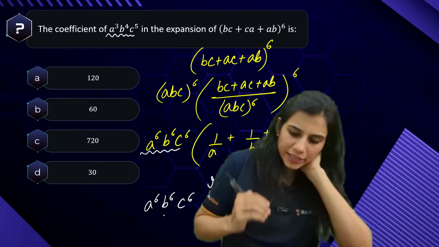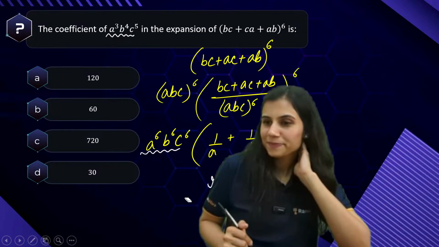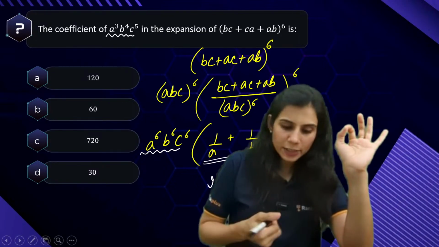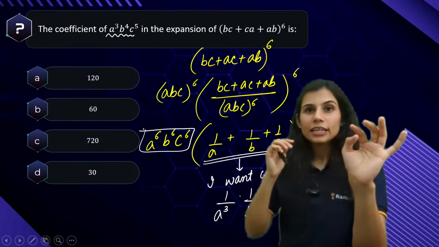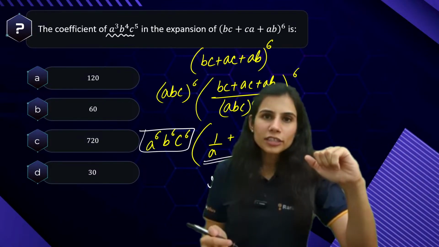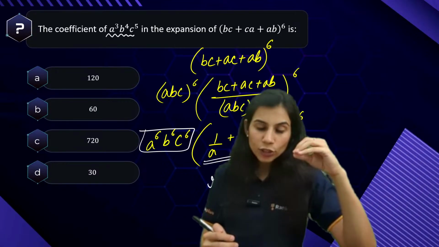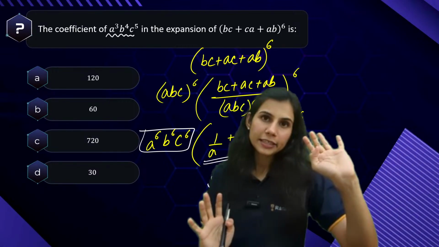So eventually you will be left with A to the power 3, B to the power 4, C to the power 5, which is what I want. And that is why, from within this expansion, this is a constant quantity sitting outside. But from within this expansion, I want the coefficient of 1 upon A cube B square C. Remember, I want the coefficient of 1 upon A cube B square into C.